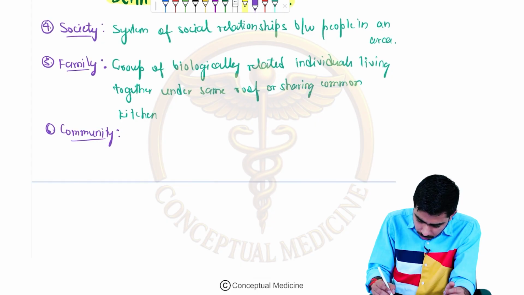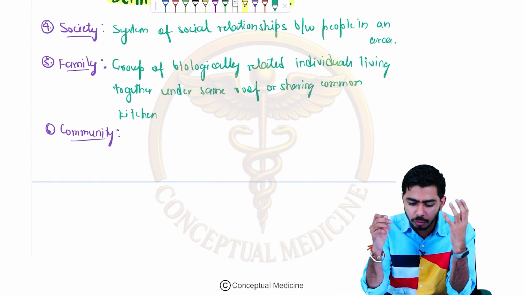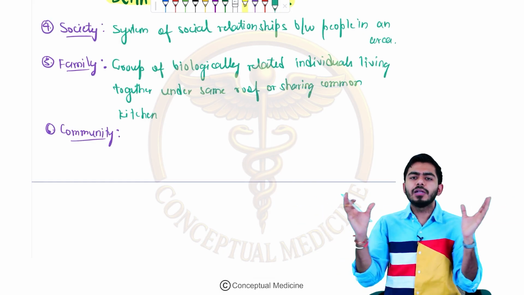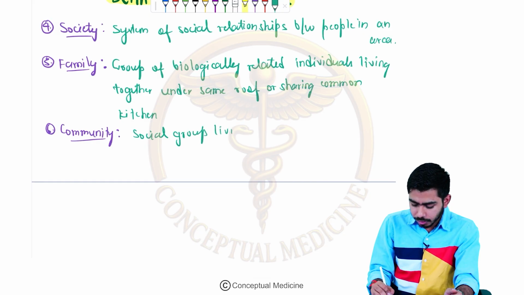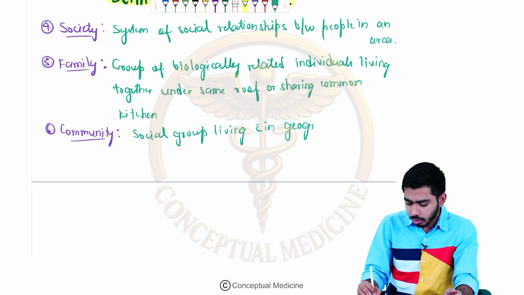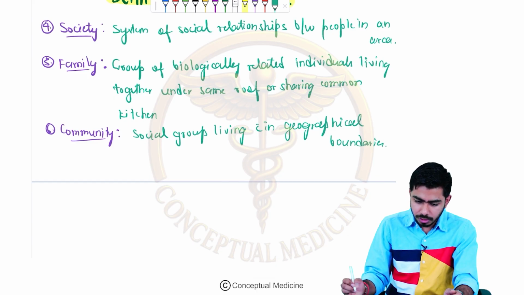So if we talk about what a community is, basically it is a social group living within geographical boundaries, right? A social group living within geographical boundaries, that will be called a community.